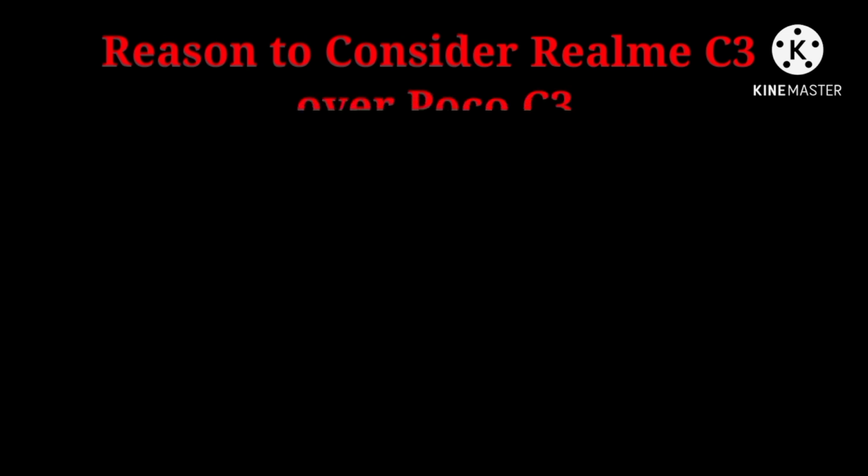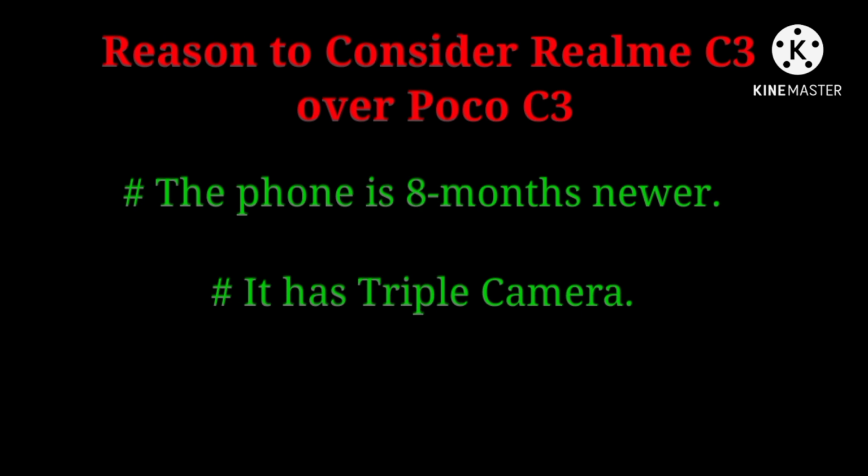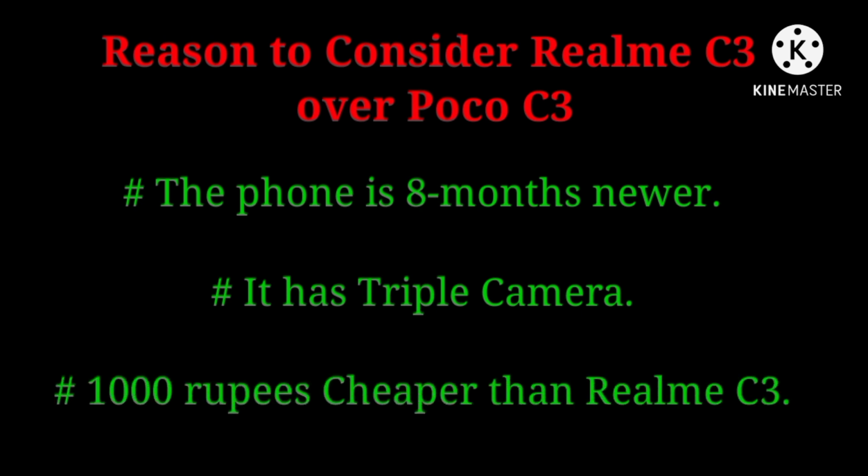Reasons to consider Poco C3 over Realme C3. The phone is 8 months newer, it has triple camera, and it is 1000 rupees cheaper than Realme C3.